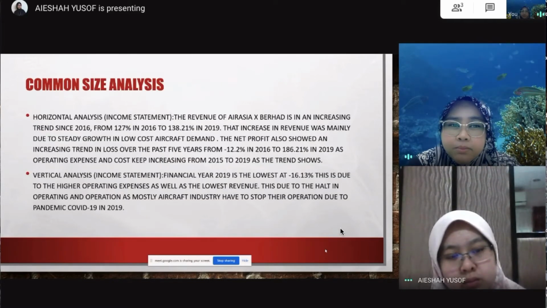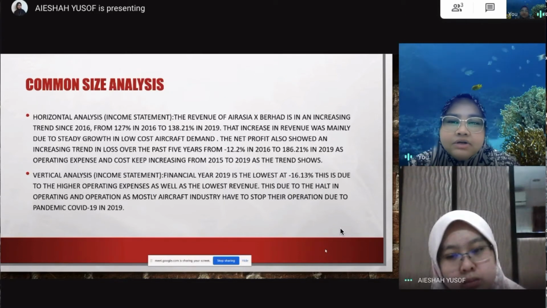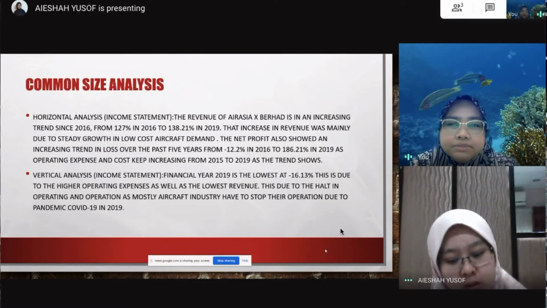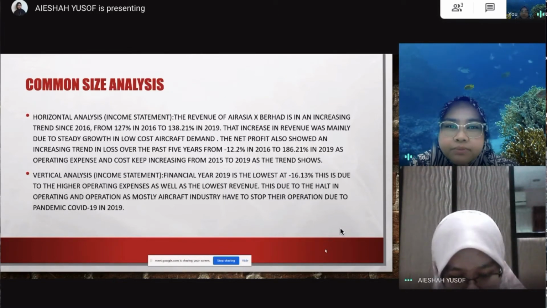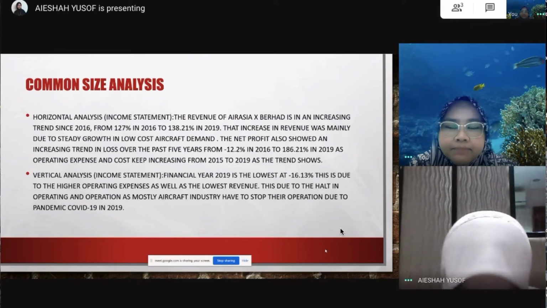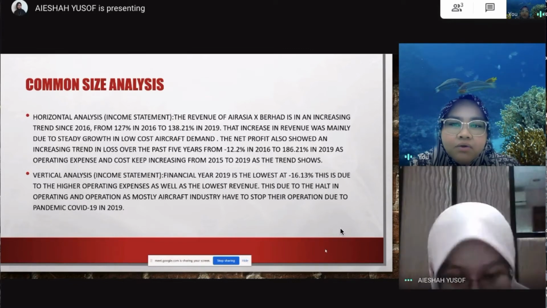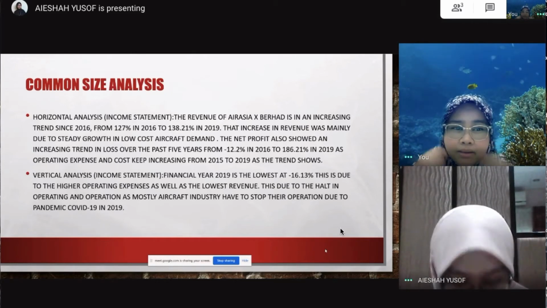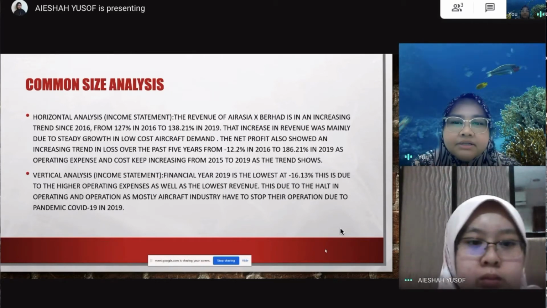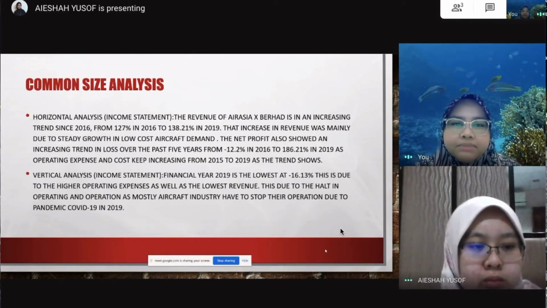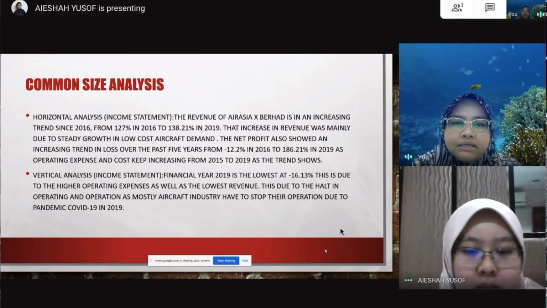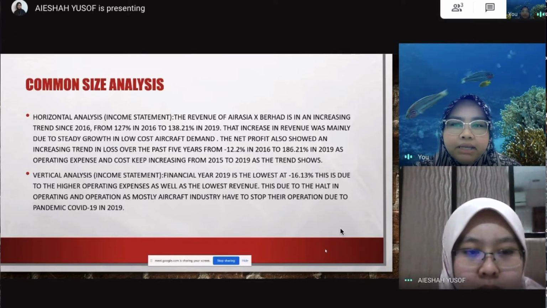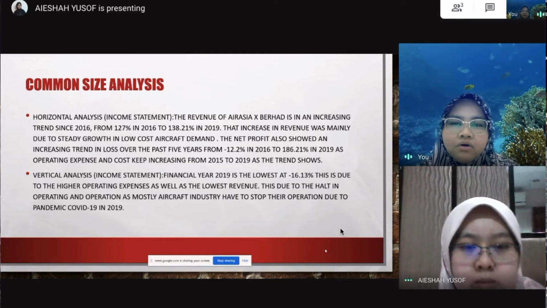For the common size analysis, based on horizontal analysis in the income statement, the revenue of AirAsia X Berhad has been on an increasing trend since 2016, from 127% to 138.21% in 2019. That increase in revenue was mainly due to the steady growth in low-cost aircraft demand.